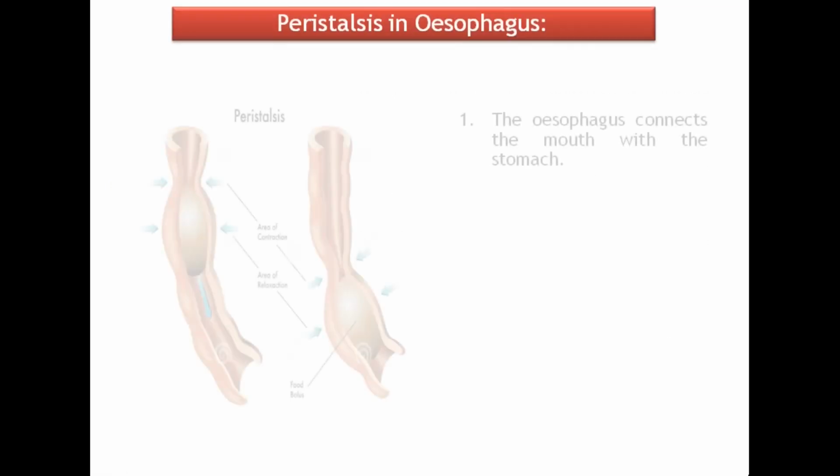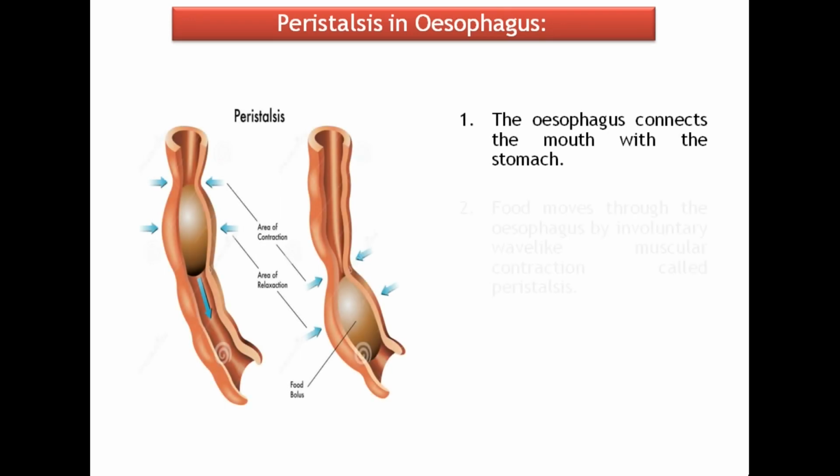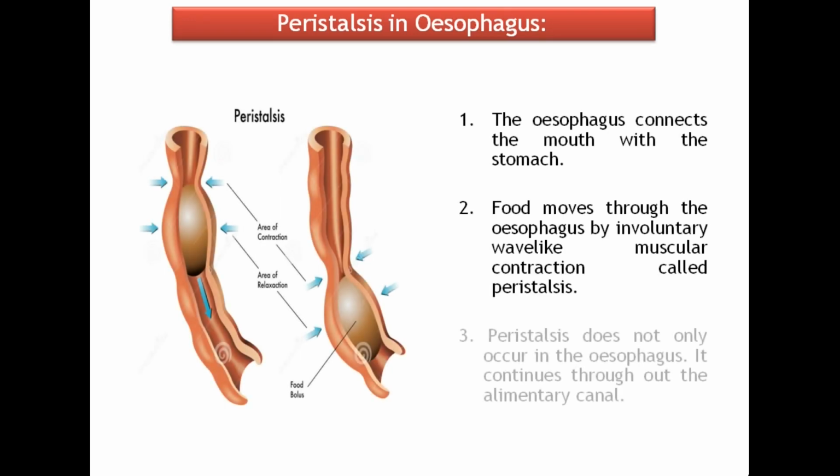Then the food, which is called bolus, enters into the esophagus. Here, the epiglottis, a flap-like valve, prevents the entry of food into the trachea, that is the windpipe.